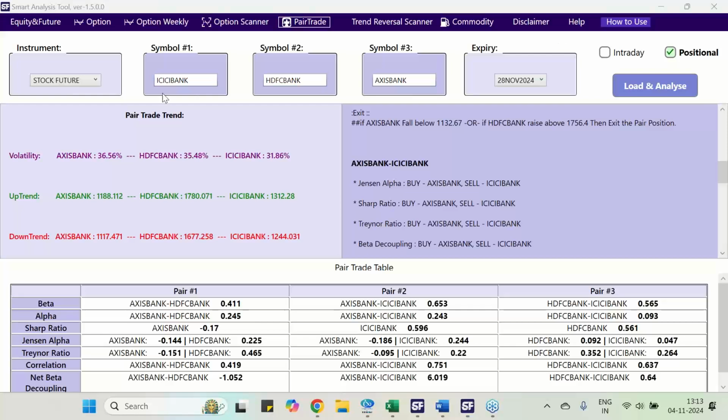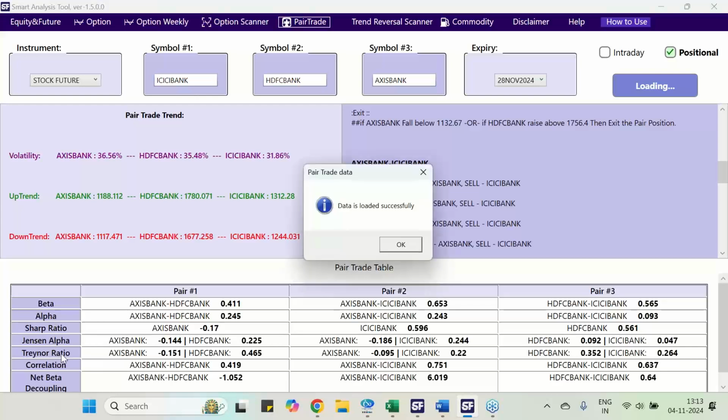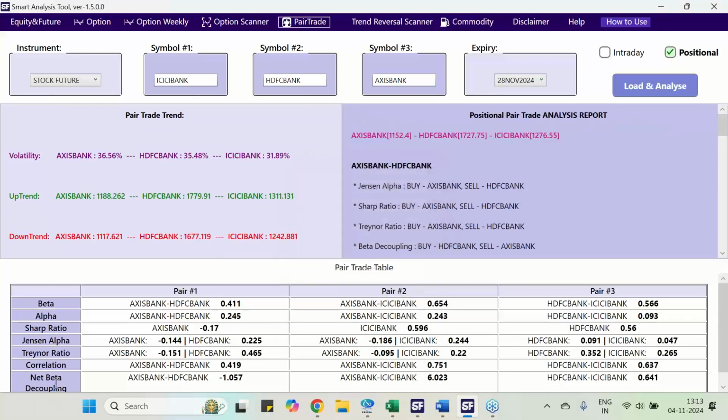I am going to my software. The default stocks are ICICI, HDFC, Axis, and I am loading the data up to 28 November and analyzing. Whatever I have told you, beta, alpha, Sharpe ratio, Jensen's alpha, Treynor ratio, correlation, beta decoupling, all these 5 analyses are being done, and the price is being taken. They are arranged volatility based. Uptrend projection and downtrend projection have happened. This is for your information.